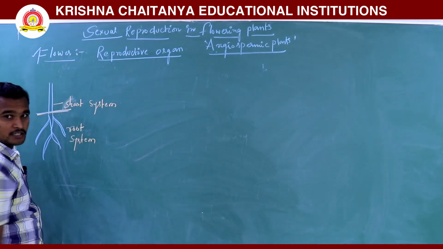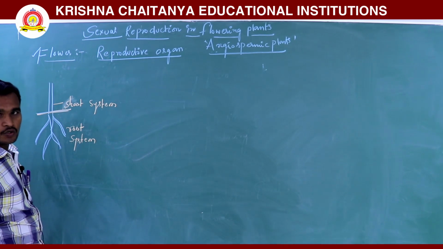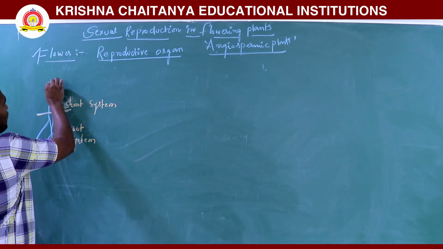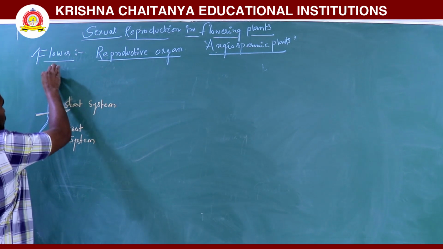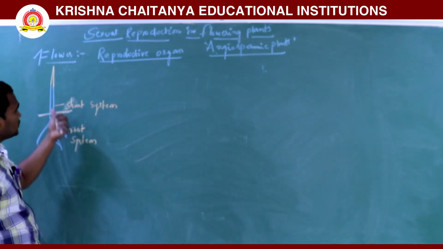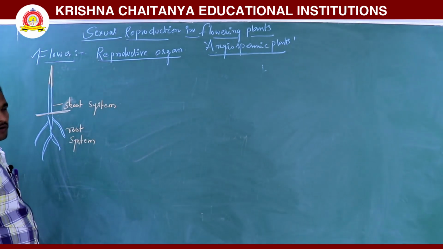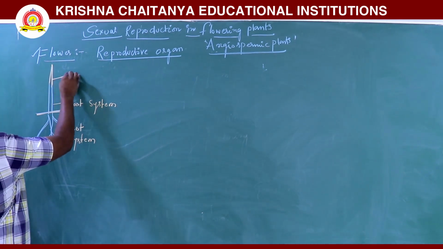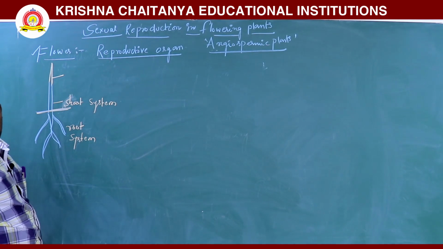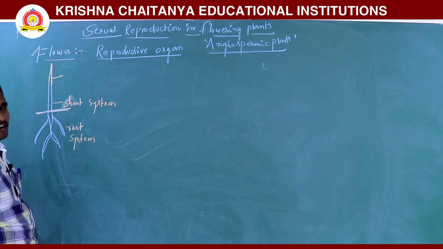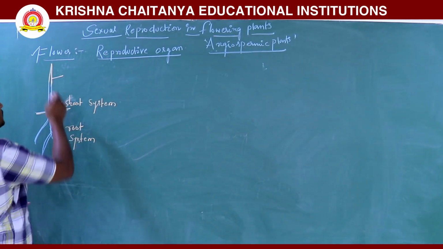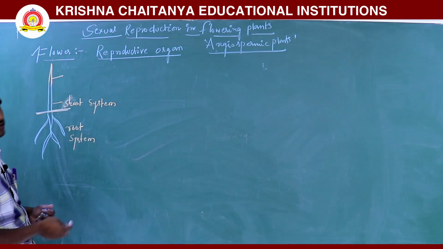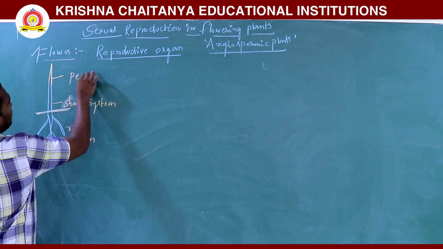One is the shoot system, another is the root system. The shoot is modified into the floral part. The shoot system is converted into the floral part. So what is the floral part? It is a condensed peduncle. This is called a modified shoot, which is called a peduncle.